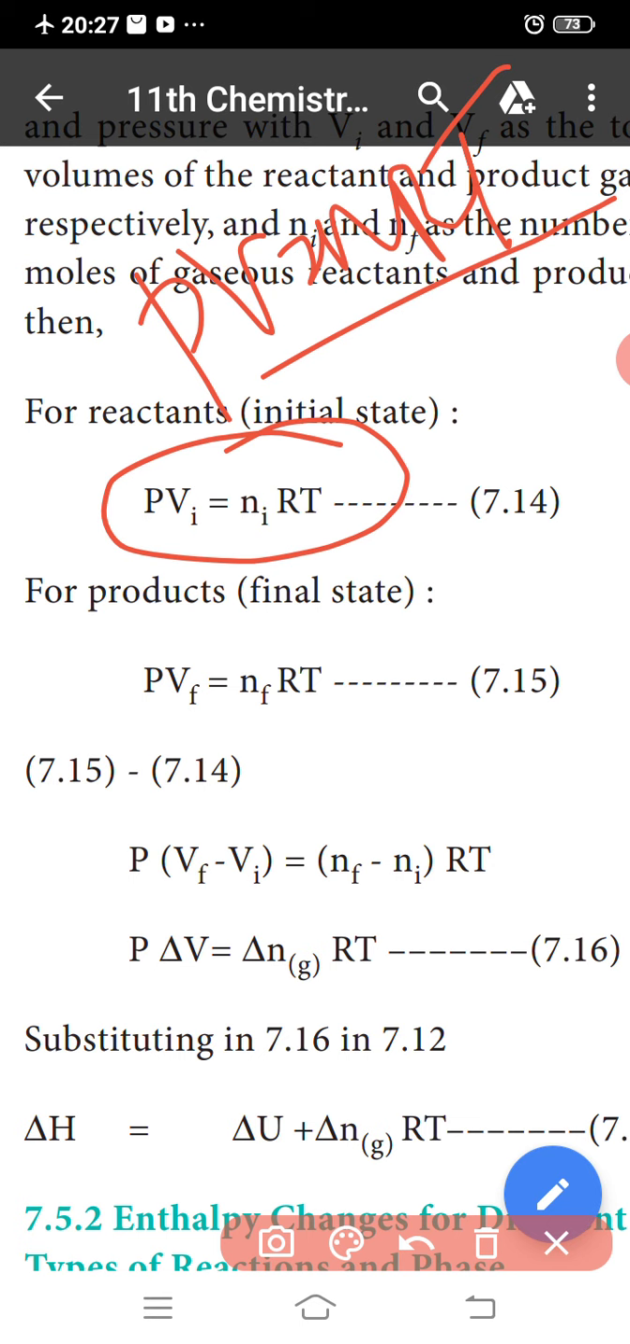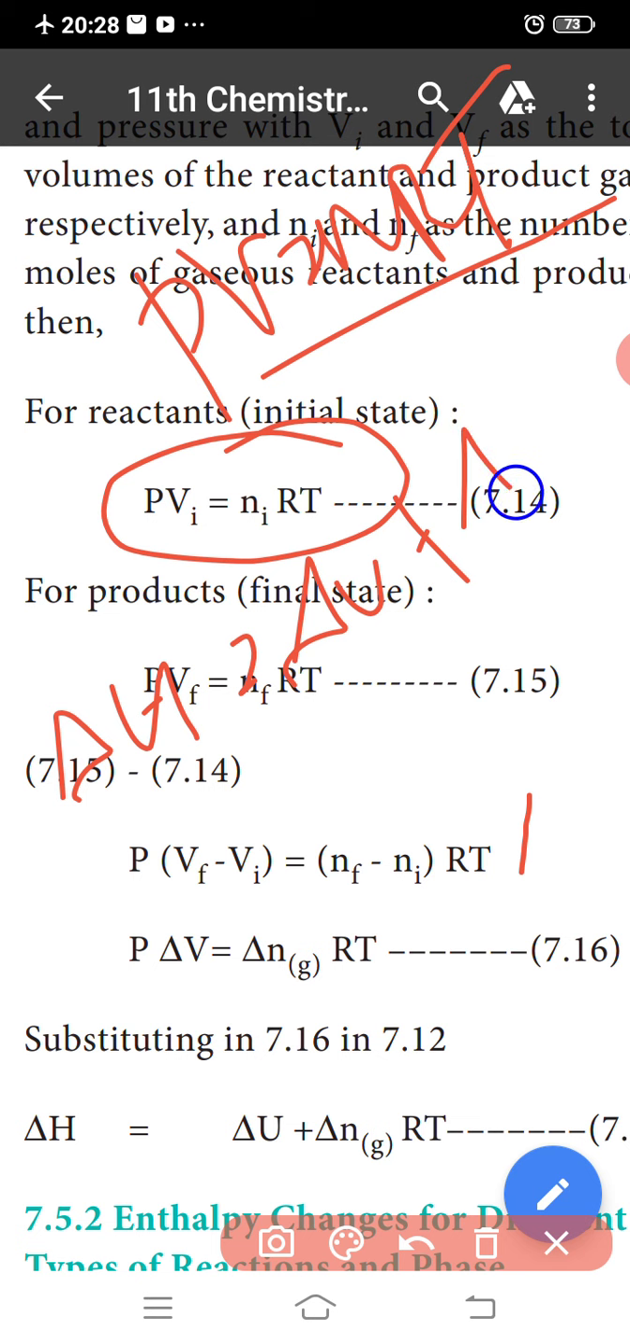So for the change in volume, P times Vf minus Vi, that is PΔV, is equal to nf minus ni times RT. Changing n, so PΔV is equal to Δn of gases times RT. So substituting these equations, ΔH is equal to ΔU plus ΔnRT. This is the relation between enthalpy and internal energy.